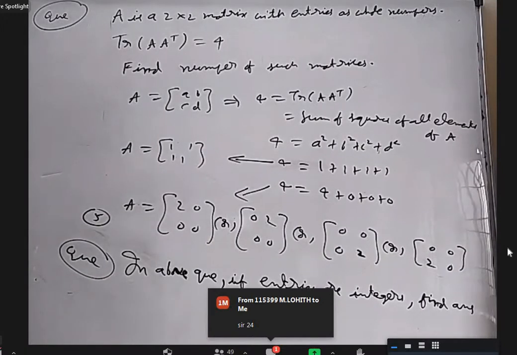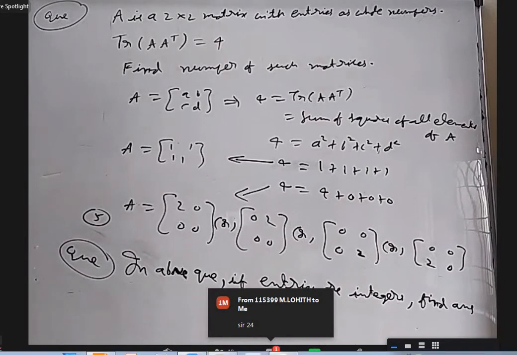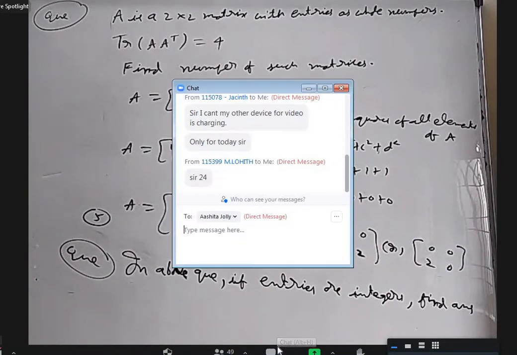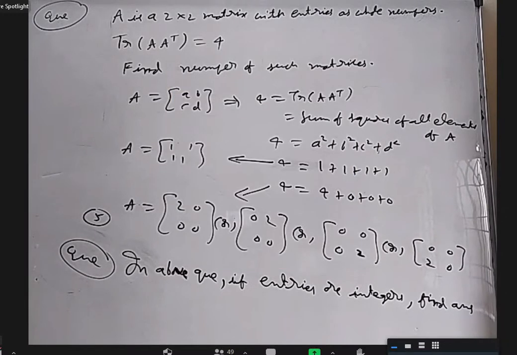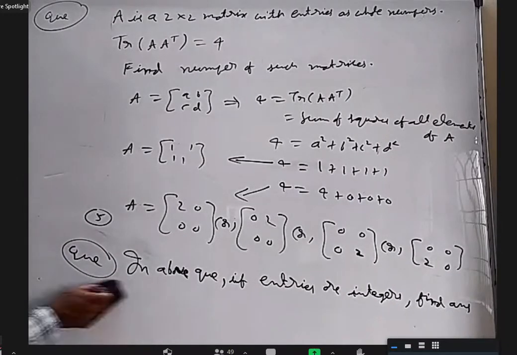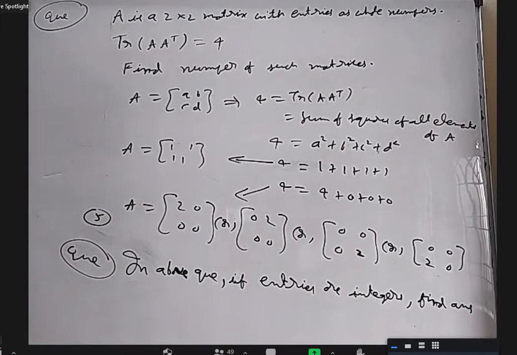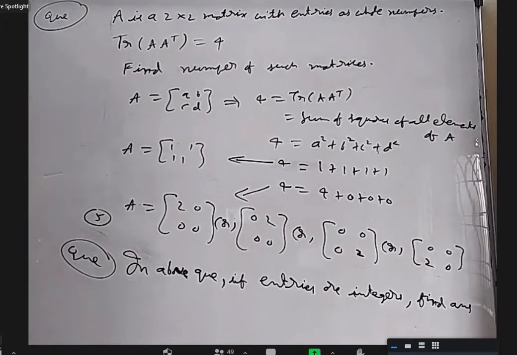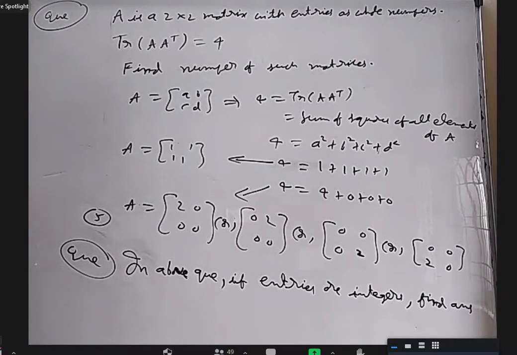Sir, first combination is all positive ones. Second combination is all negatives. Third combination is first element is negative. Fourth combination is the second element in the first row is negative. And the fifth one is third element in the second row will be the negative one. And the sixth one is the fourth element, the last element, will be the negative.